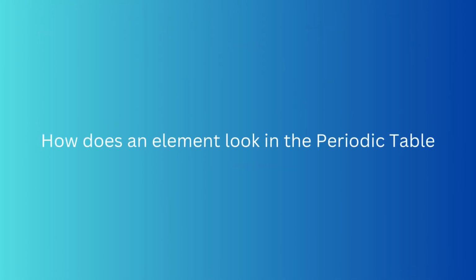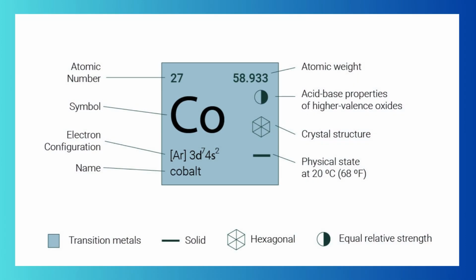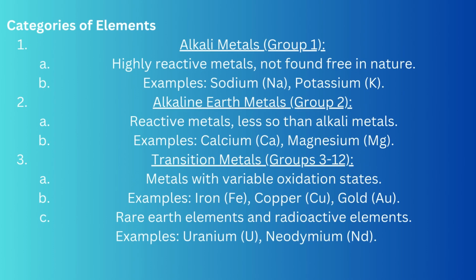How does an element look in the periodic table? Categories of elements: alkali metals. Group 1. Highly reactive metals, not found free in nature. Examples: sodium (Na), potassium (K). Alkaline earth metals. Group 2. Reactive metals, less so than alkali metals.